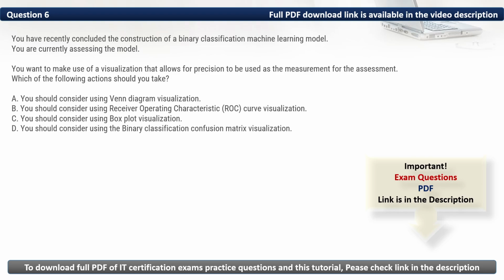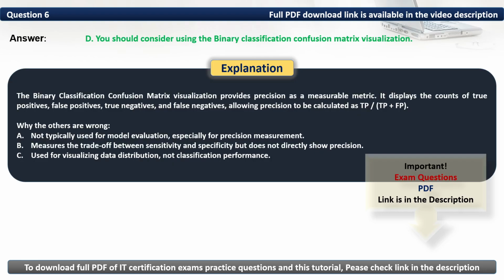As such, based on our requirements, you should consider using the binary classification confusion matrix visualization. Thus, the correct option is D. The binary classification confusion matrix visualization provides precision as a measurable metric. It displays the counts of true positives, true negatives, and false negatives, allowing precision to be calculated as TP / (TP + FP).